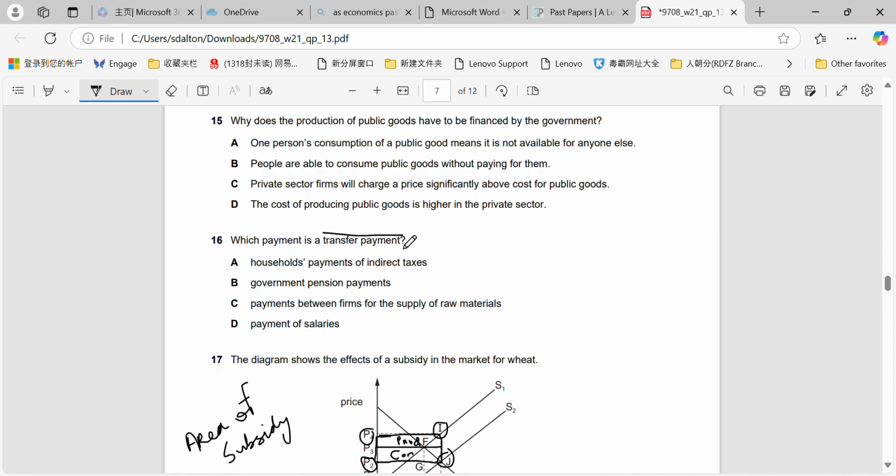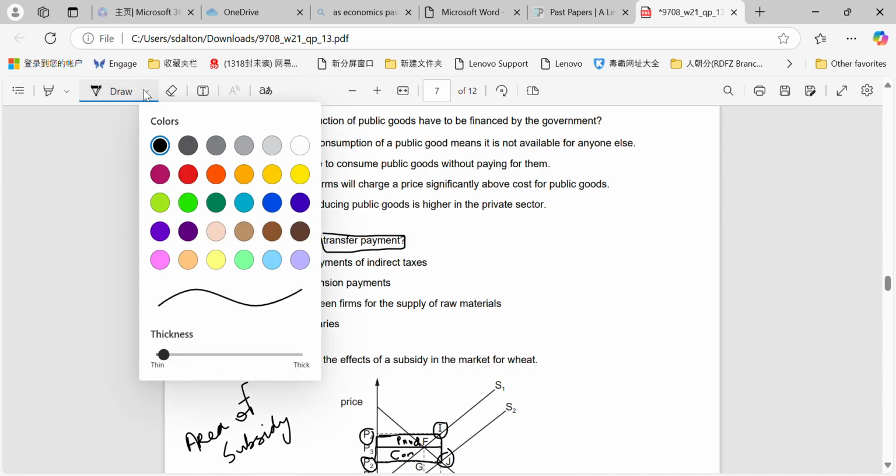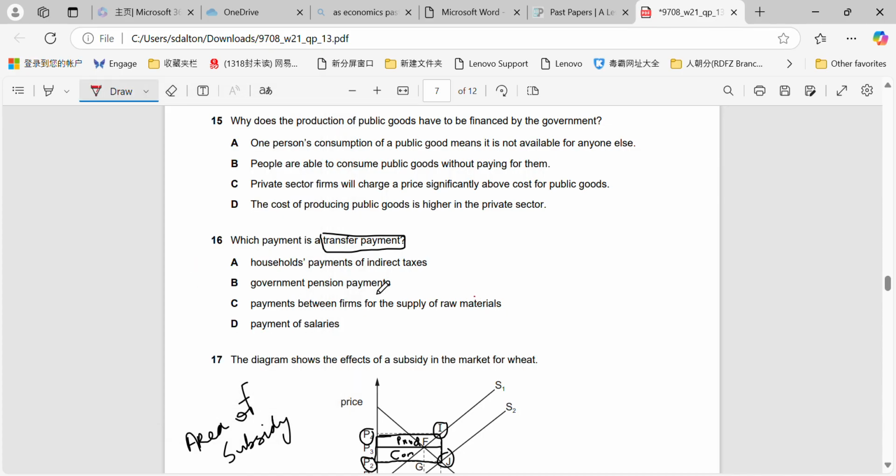Which payment is a transfer payment? So remember, transfer payment is a non-productive means of payment. Payment of indirect taxes is not a transfer payment, it's a productive form of payment. Government pension payments are. Payments of salaries are a productive form of payment, and payments between firms are a productive form of payment as well.